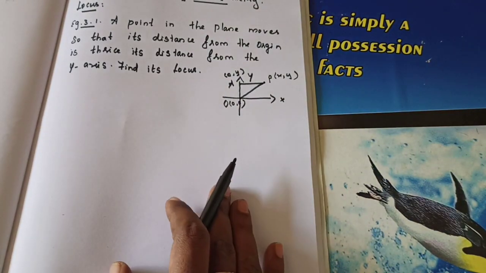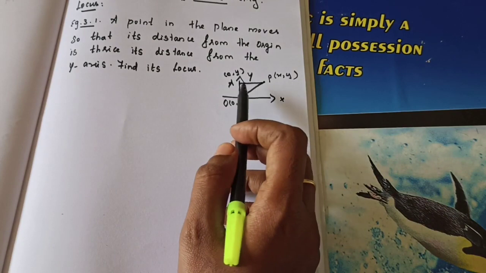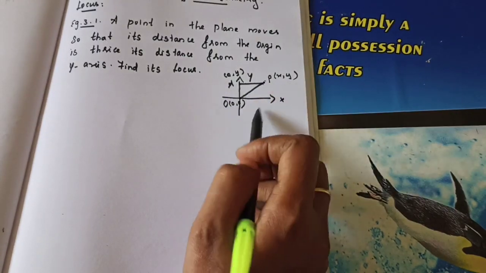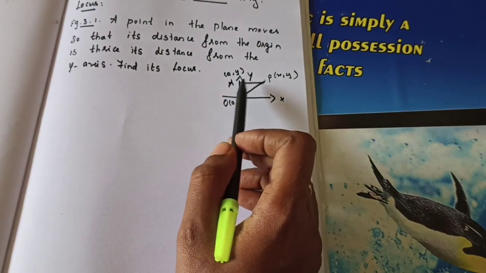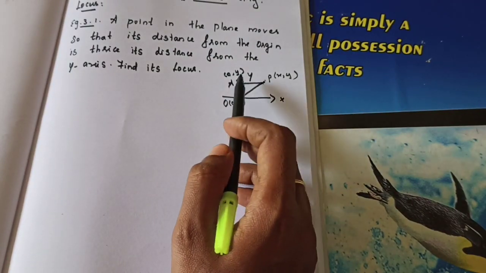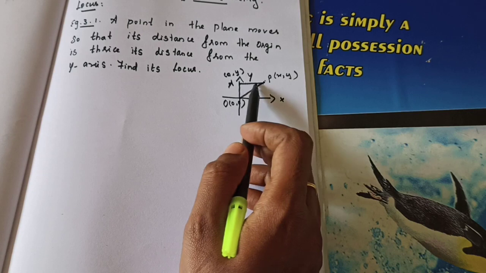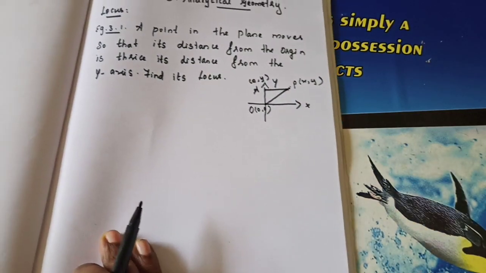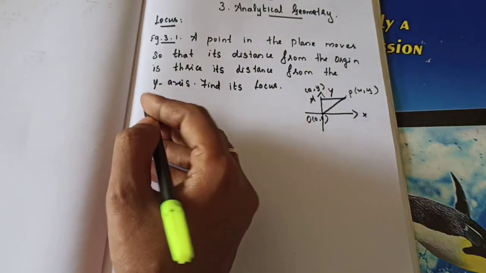Understand? So what they said: a point in a plane moves under a certain condition, that is the locus. So a point in a plane moves so that the distance from the origin is thrice the distance from the y-axis. Okay. So whatever the consideration, you can write it first.